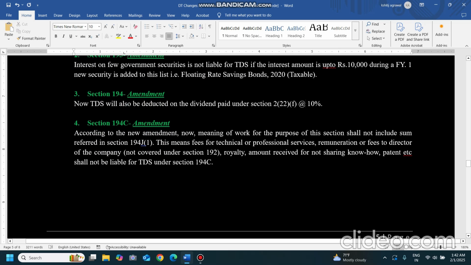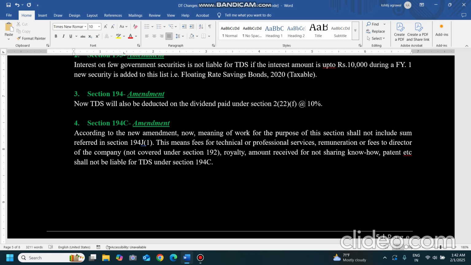Now coming to 194C. In 194C, the rate change is not there. Nothing is changing in the rates, only the meaning of work has been changed. There were some expenses which were going under 194J. People were getting confused whether this should be treated as 194J or 194C. So now they have brought it under 194C itself. According to the new amendment, the meaning of work for the purpose of this section shall not include any sum referred to in 194J(1).